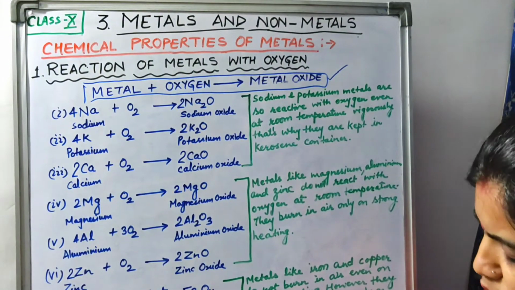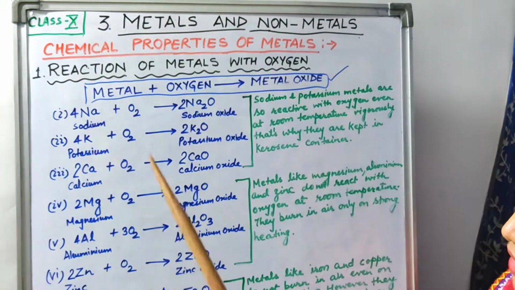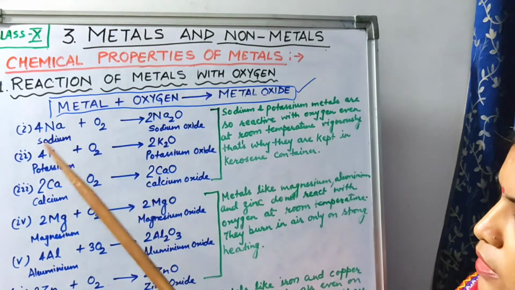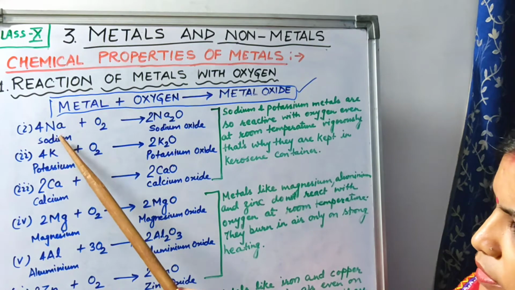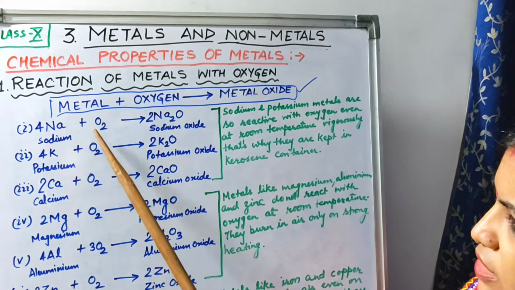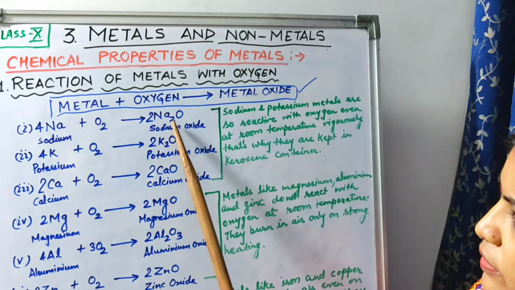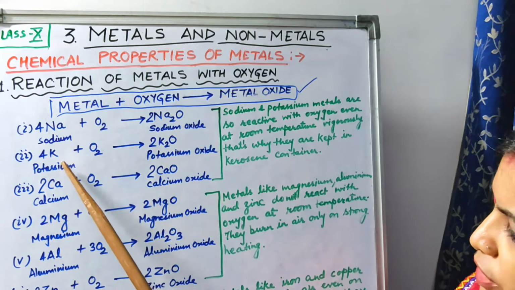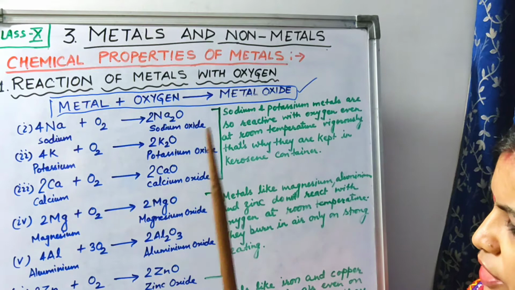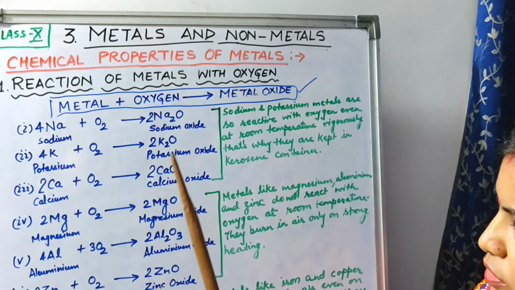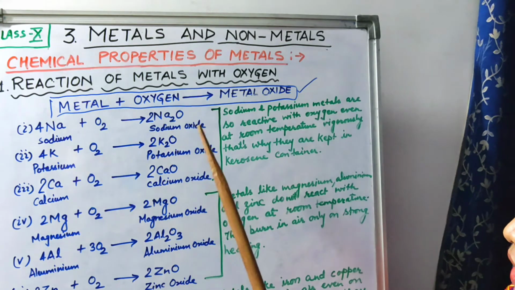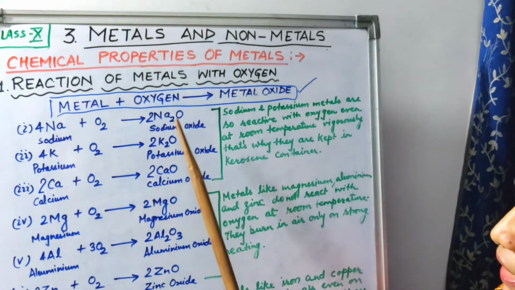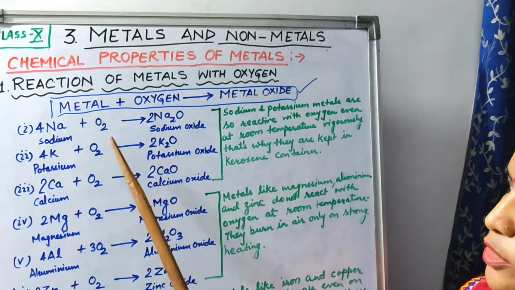Now some of the reactions along with the elements are written here one by one, point-wise. You can also note them down. First reaction I have written with sodium. Sodium reacts with oxygen to give sodium oxide. Potassium also reacts, it gives potassium oxide. Calcium also reacts with oxygen to give calcium oxide. I have marked it here in a box because they have different tendency to react with oxygen.